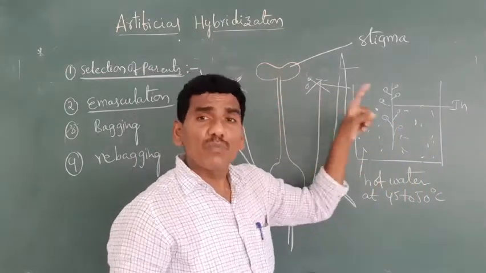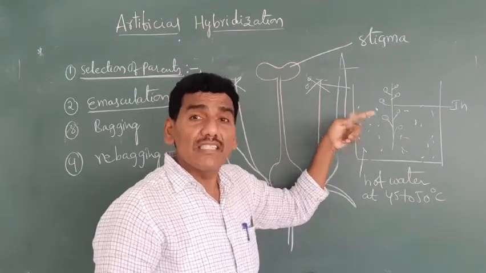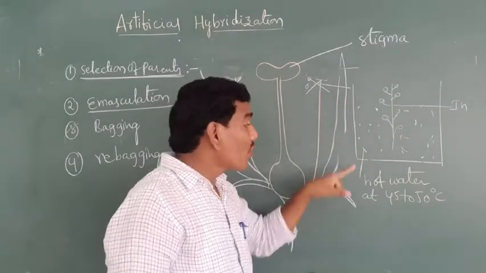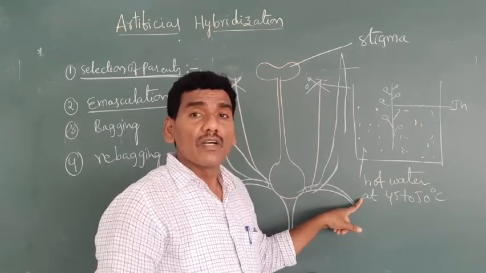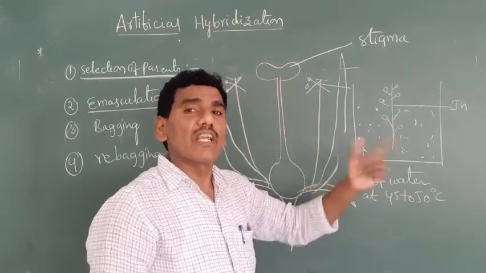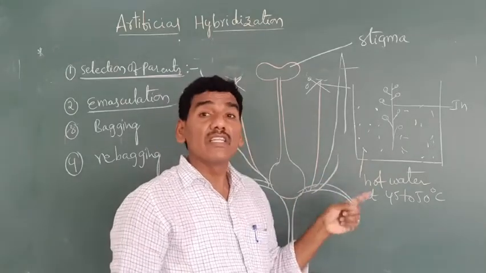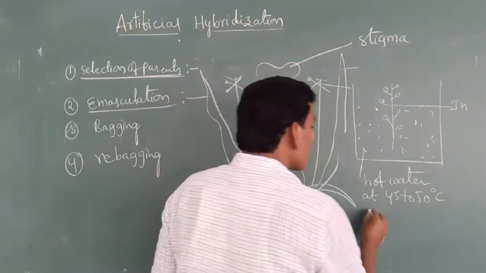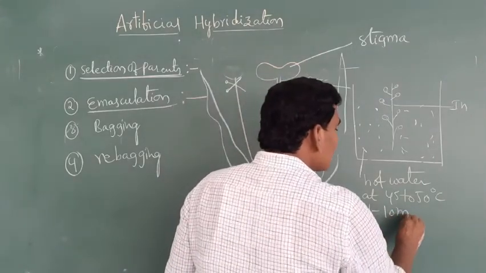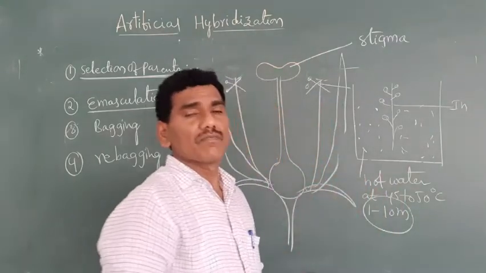When the flowers are small, the whole inflorescence is dipped in hot water at 45 to 50 degrees centigrade for different time intervals, from 1 to 10 minutes.